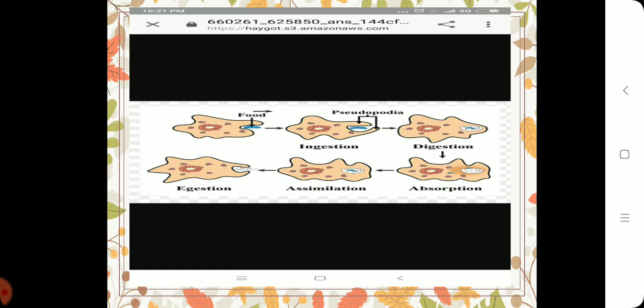So first the amoeba engulfs around the food, and then the next step is ingestion, that is taking in the food. After ingesting, digestion takes place. After digestion, it is absorbed, and then the next step is assimilation, during which the cytoplasm utilizes the digested food. And lastly, egestion takes place, that is the removal of waste. So these are the steps of nutrition in the case of amoeba, a unicellular organism. Hope it is clear, children.